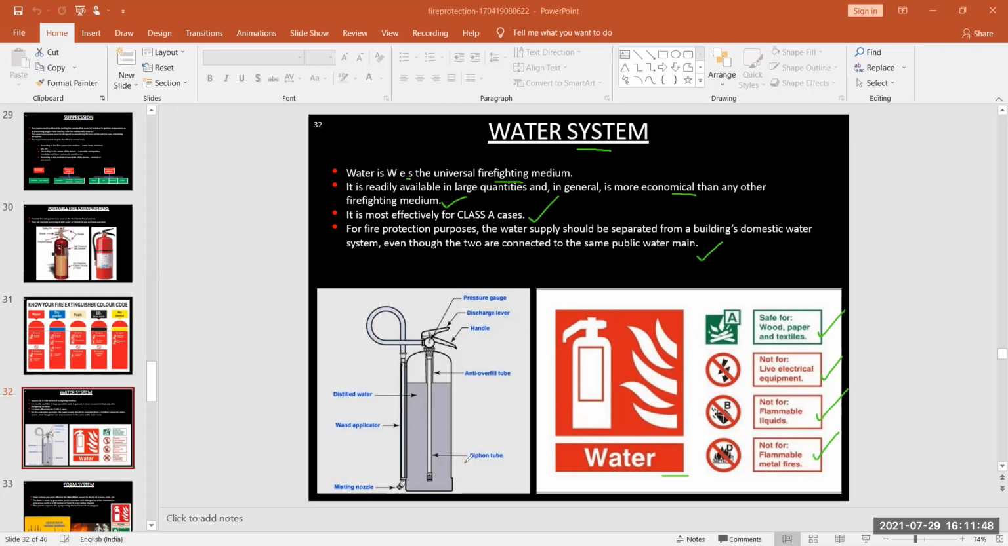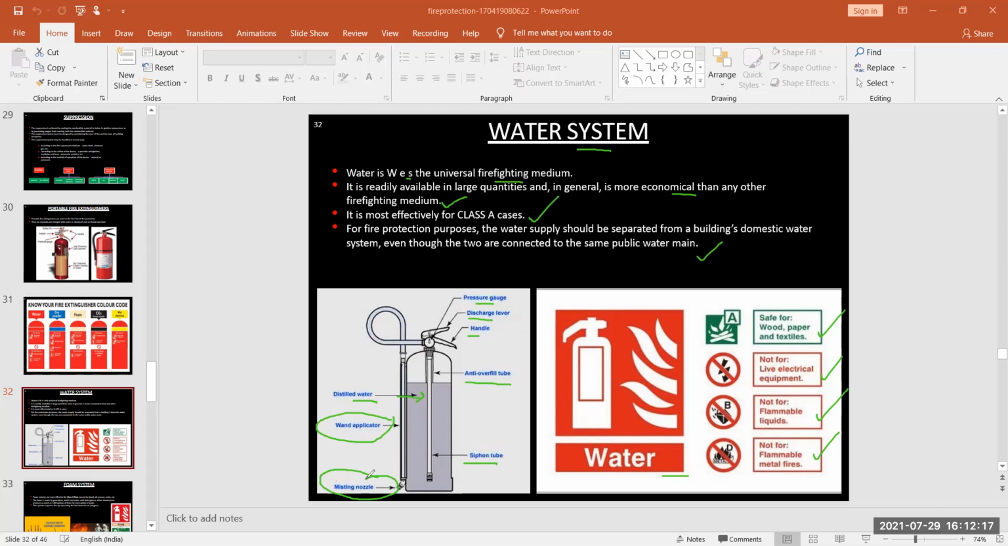So these are the arrangements of your water type fire extinguisher. Here this is the siphon tube. This is your anti overfill tube. This is the handle. This is your discharge lever. This is your pressure gauge. This is your distilled water, so basically here we put distilled water. Here we have wand application. Here we have misting nozzles. So these are the various arrangements of our water type fire extinguisher.